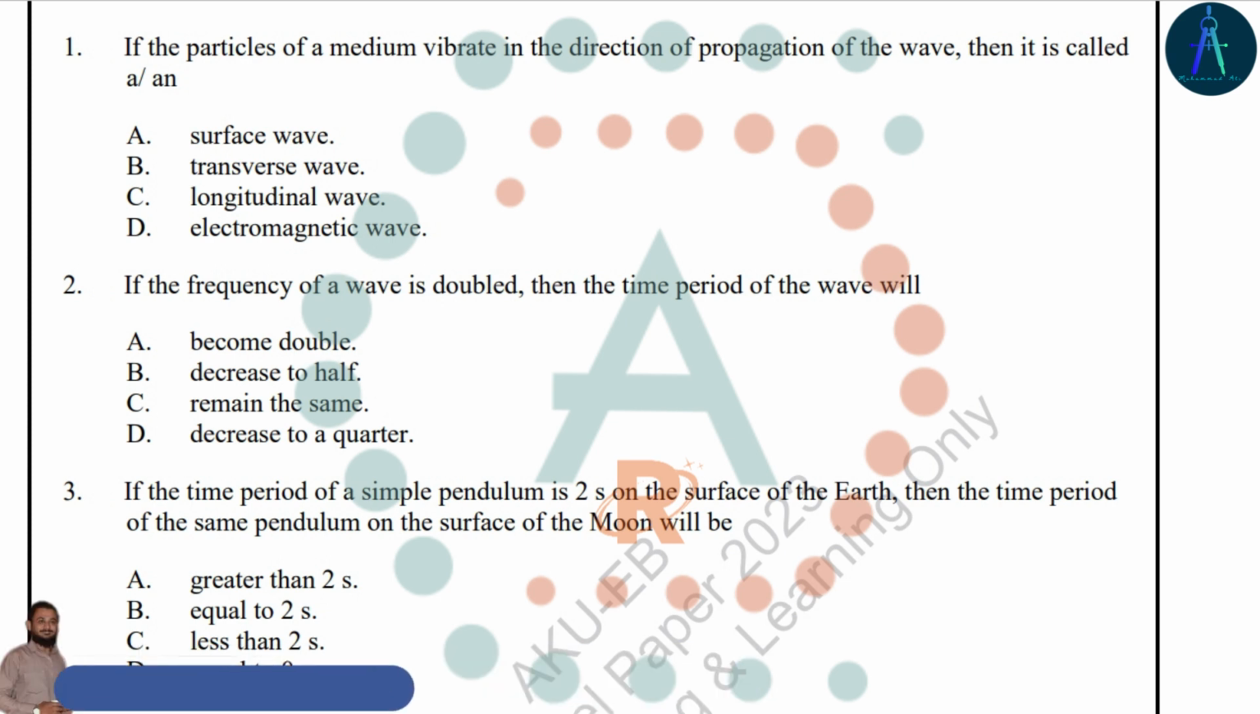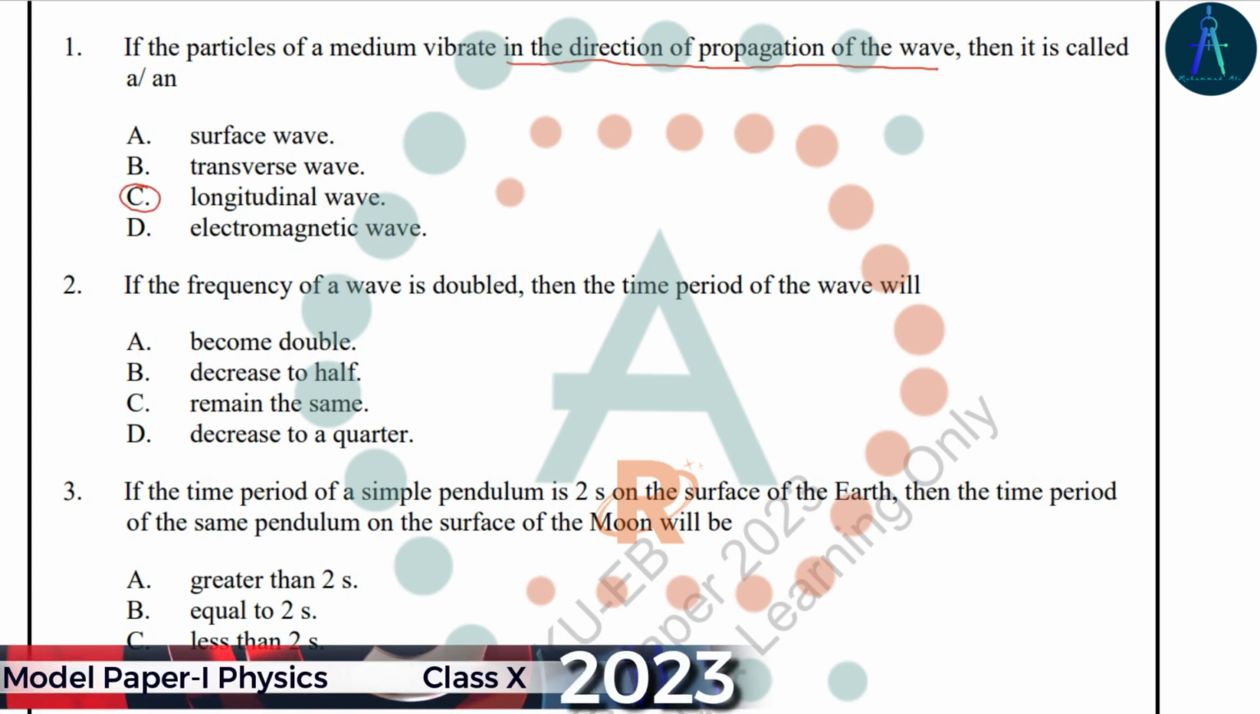If a particle of the medium vibrates in the direction of propagation of the wave, then we know that this type of wave is called a longitudinal wave. So option C is the right answer.